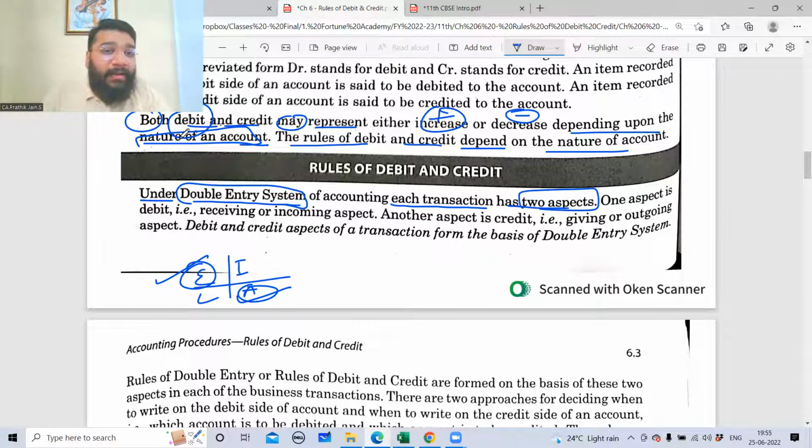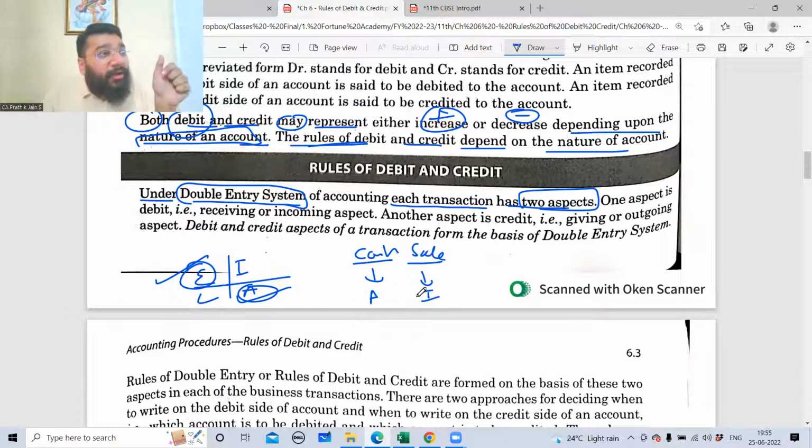So the double entry system is going to tell you that once you pick the nature of account, please understand the rule of debit and credit depends on the nature of account. So if I do a cash sale, cash is an asset, sale is an income, that is the procedure of identifying the nature of account. When you say cash is asset, you identified that the nature of cash is asset.